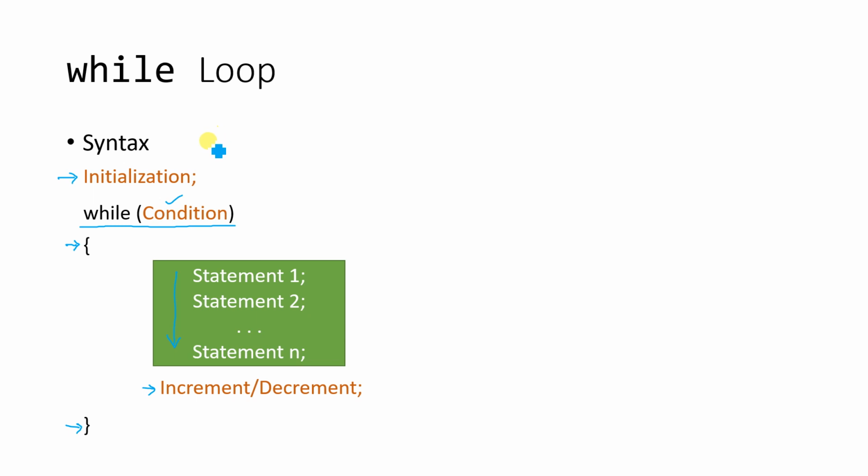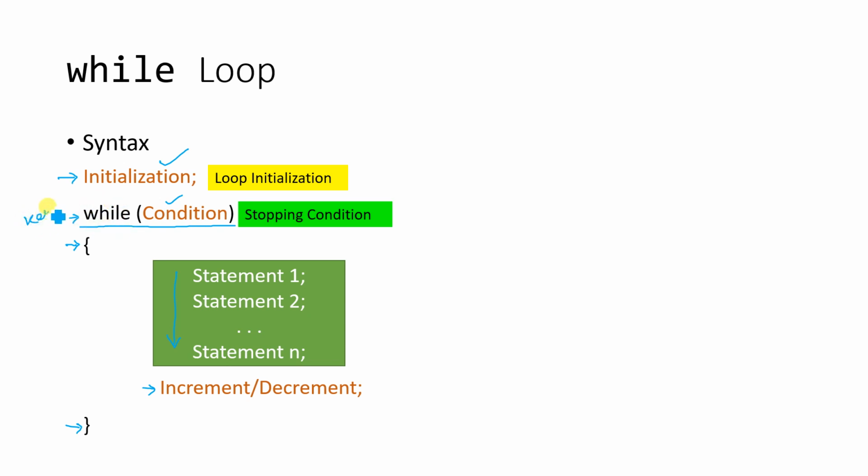So the sections of the loop control statement in this syntax are as follows. The first line is called the loop initialization statement. The second, the stopping condition, is represented within the bracket of the while loop. Here while is a keyword. Finally the loop update section will be represented with increment or decrement.